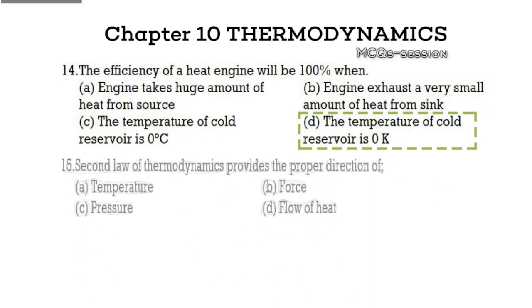Question 15. The second law of thermodynamics provides the proper direction of option A, temperature, option B, force, option C, pressure, option D, flow of heat. What's your guess? Decide now. Correct answer, option D, flow of heat. Explanation. The second law of thermodynamics states that heat flows spontaneously from higher to lower temperatures, giving the direction of heat transfer.